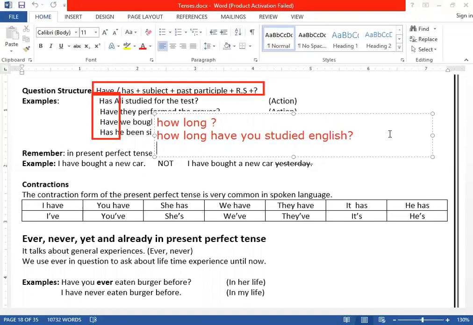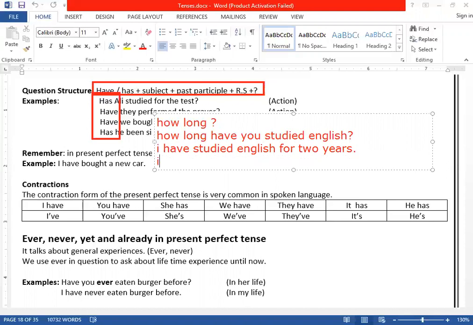Like how you can go, I have studied English for 2 years. Or you can say, I have studied English since 2018, for example.